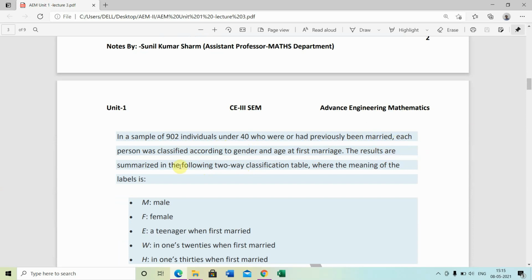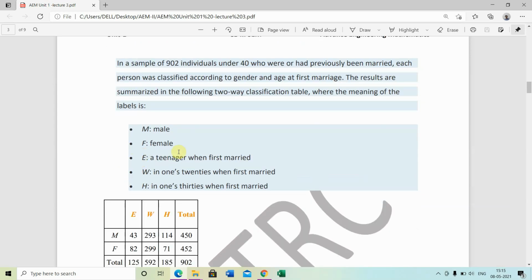The results are summarized in the following two-way classification table, where M is males, F females, E teenagers when first married, W in 20s when first married, H in 30s when first married.